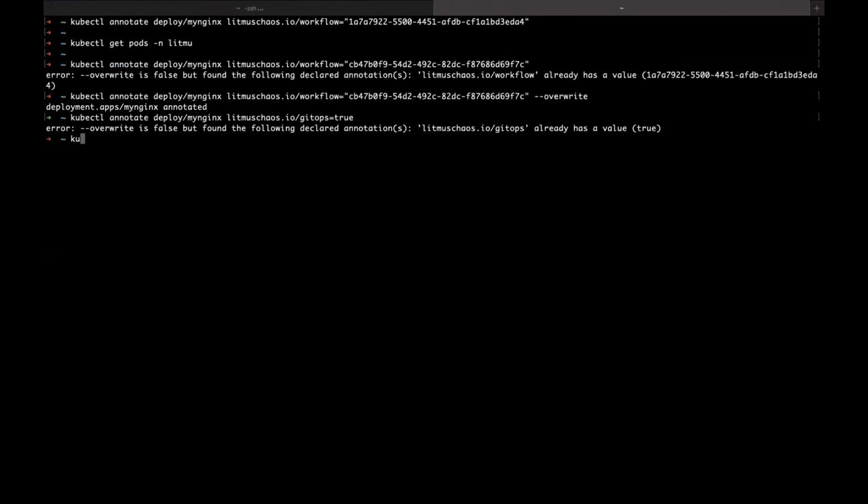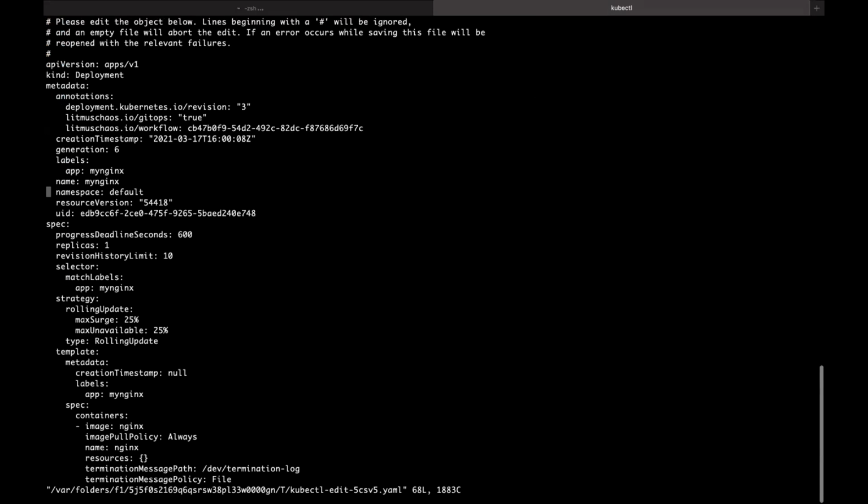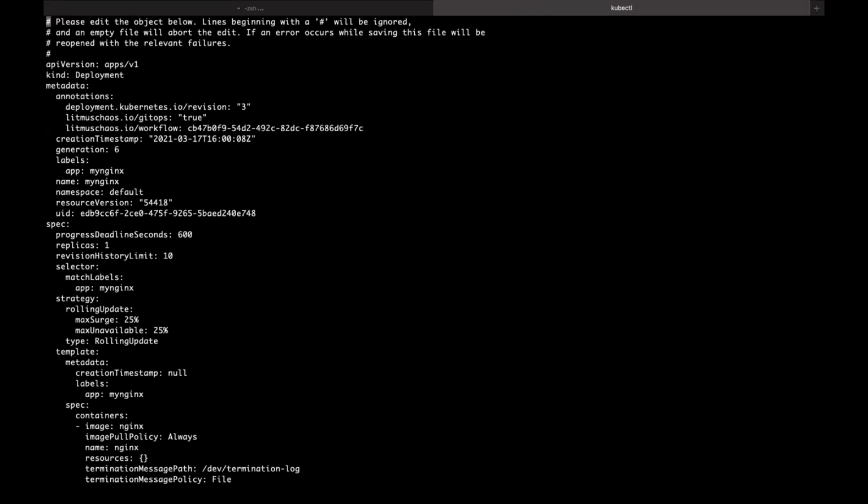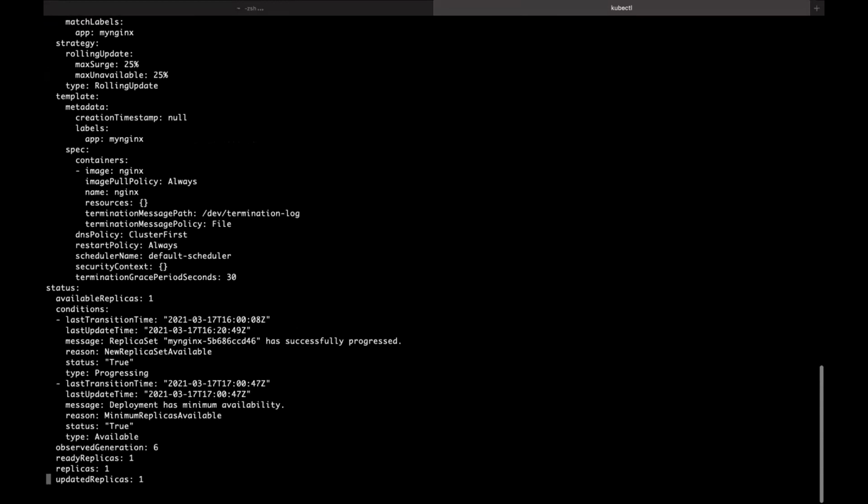So let's change the image tag of the Nginx deployment. Sorry. Hopefully my screen is visible. Yes. Okay. So hopefully there's a version called 1.19.